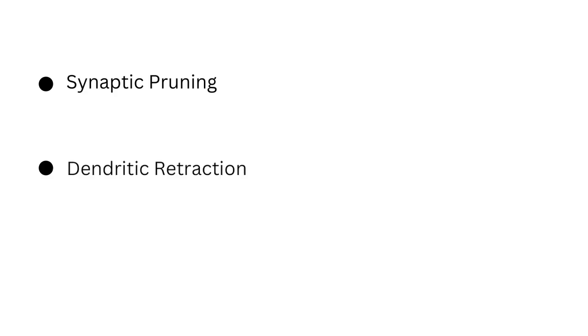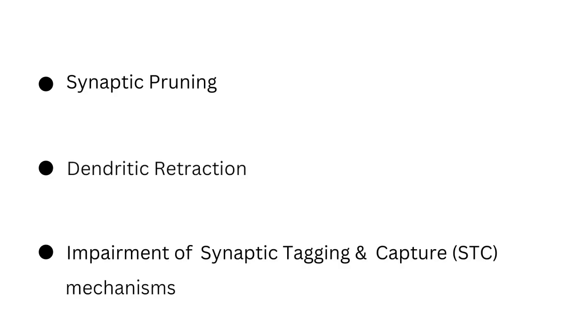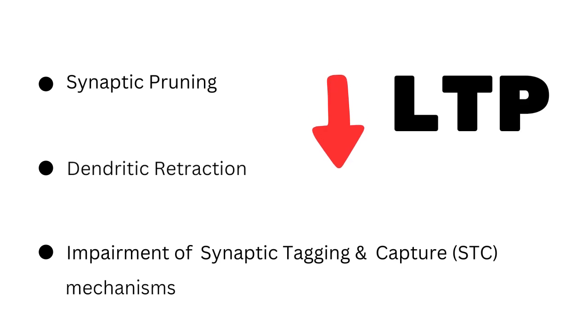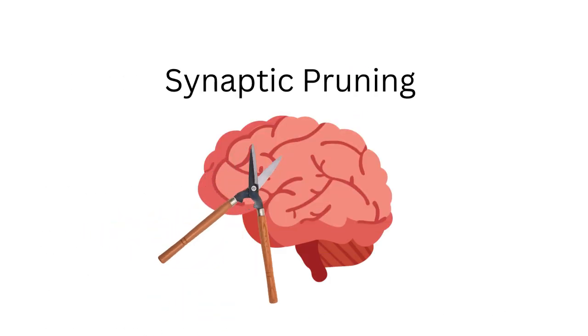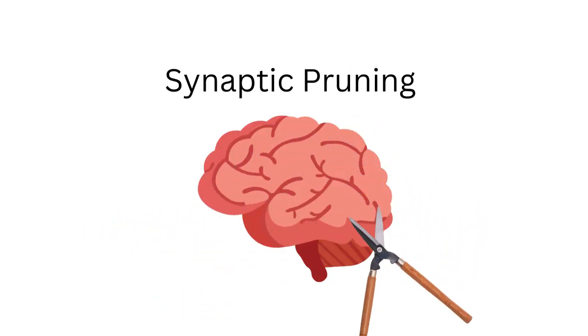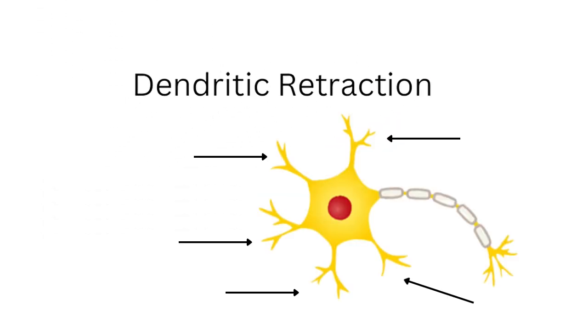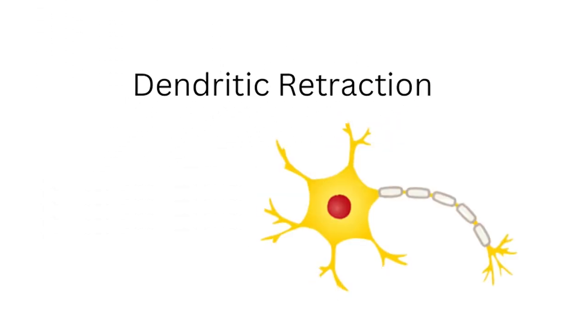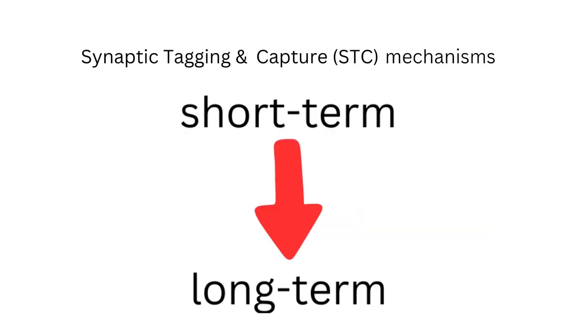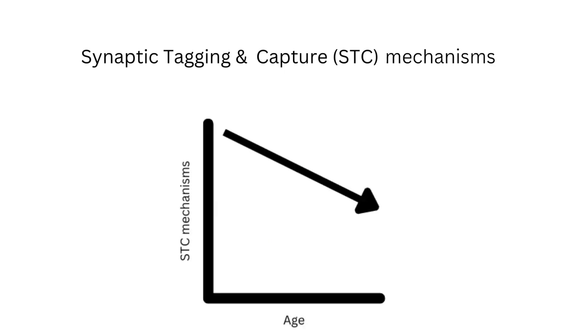As we age, many processes, including synaptic pruning, dendritic retraction, and the impairment of synaptic tagging and capture mechanisms, decrease LTP. Synaptic pruning is like pruning hedges. Unwanted synapses are cut while you mature to increase efficiency. In dendritic retraction, dendrites, which take in input on neurons, reduce their size, causing LTD. STC turns short-term plasticity in memory into long-term plasticity in memory, and its mechanisms decrease with age.